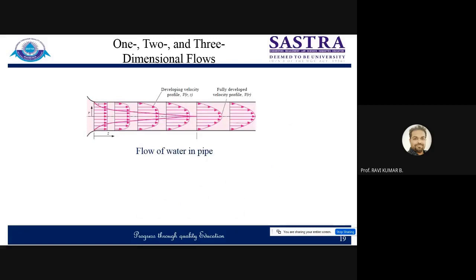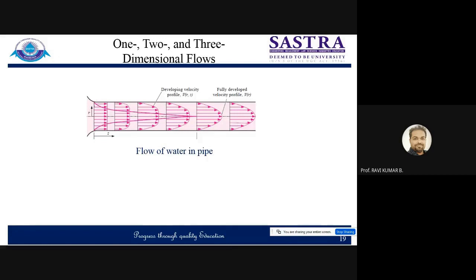Take the case of this. This is one case of one-dimensional flow. This is a pipe. These boundaries are rigid, so nothing will go beyond that. Now look at velocity: it is a function of r and z. R is the radius of the pipe and z is along the length. So along the radius there is a change in velocity, and along the length also there is a change in velocity.